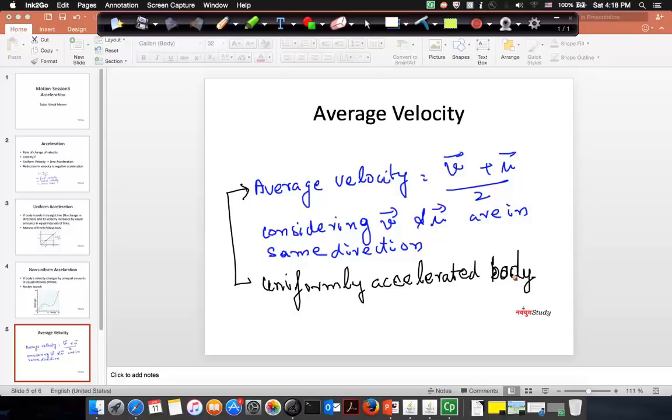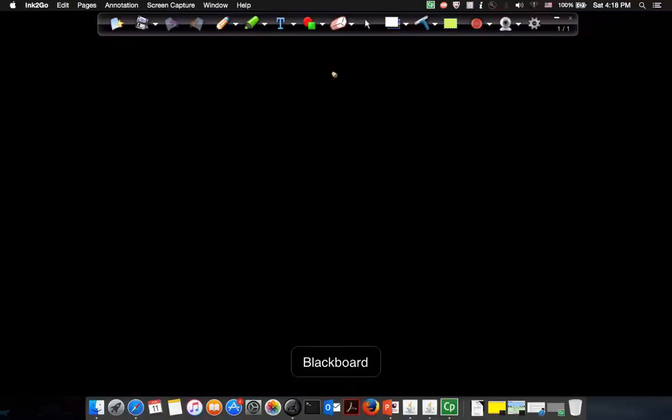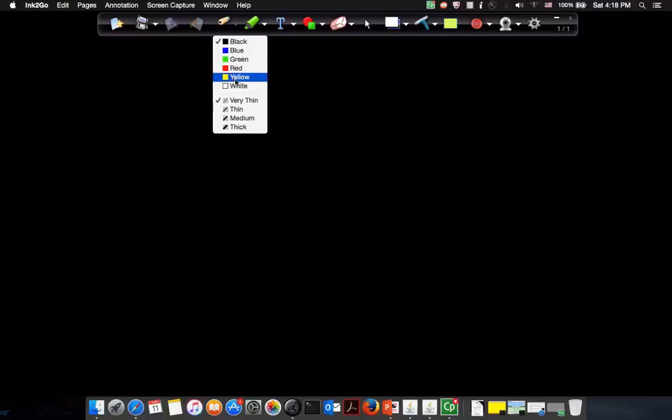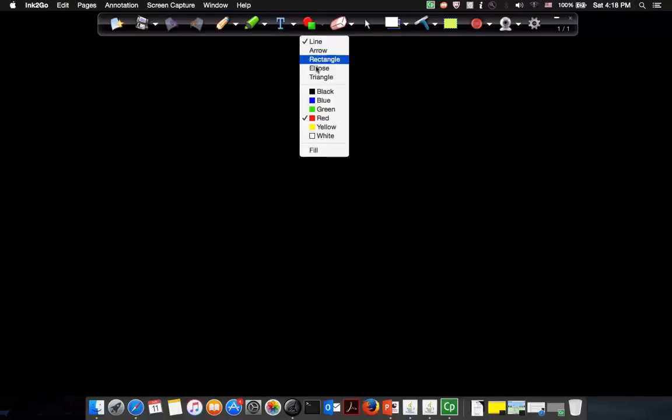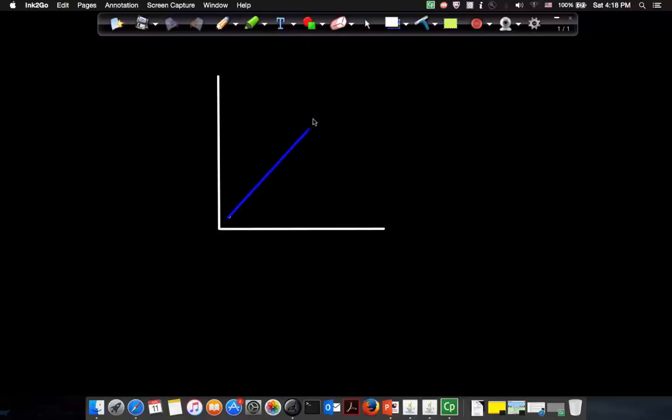Now, what are you doing when you're finding the average velocity, right? So let us look at that. Let us first draw the graph. If you have a uniformly accelerated body, the velocity time graph is going to look like this, right? So this is velocity, this is time. Okay, velocity time graph will look like this.